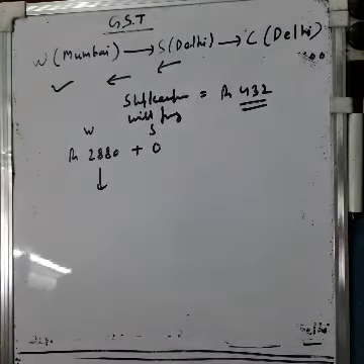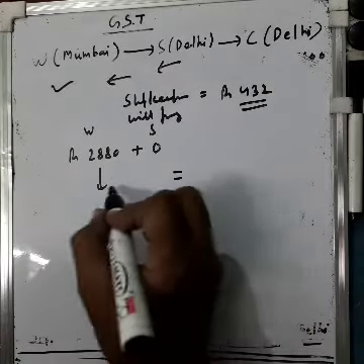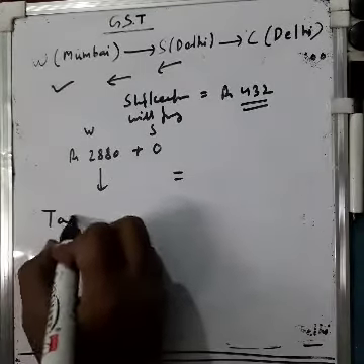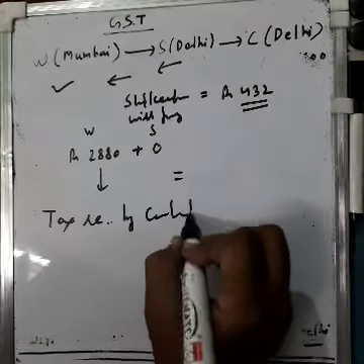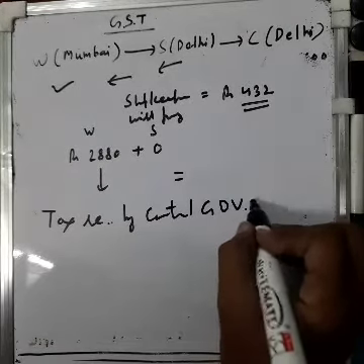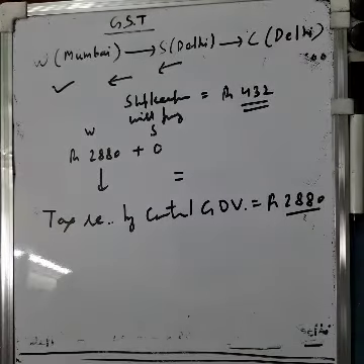You have to understand this. So the total tax received by the central government will be rupees 2880. This much amount the central government will get. So this was the fourth part.